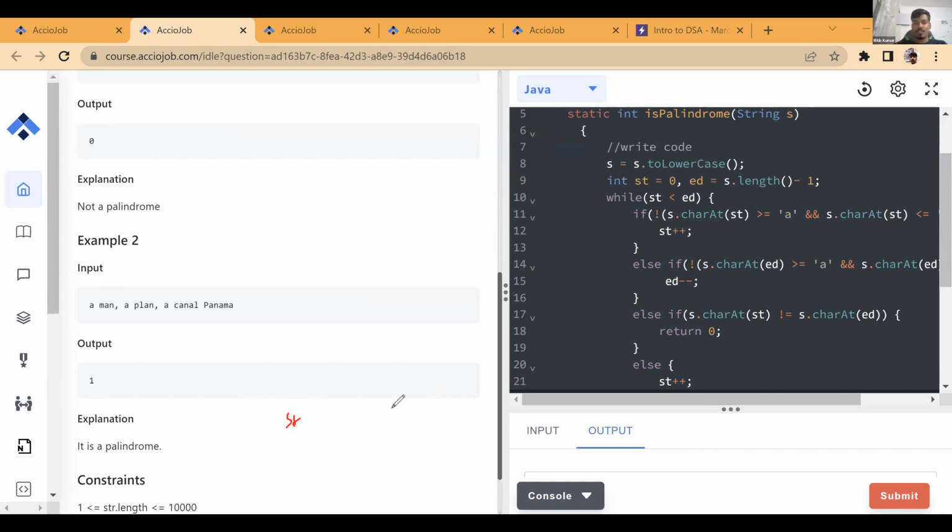Now we did the same logic. We have one pointer at the start, one pointer at the end. Now what we are doing over here is comparing these two. So let's say 0 and n-1, we are comparing, but we'll only compare them if both of them are characters. If any one of them is not a character, for example, let's check this example, which will explain everything.